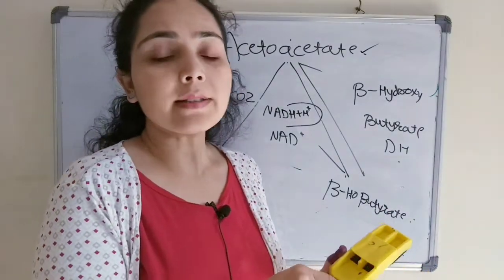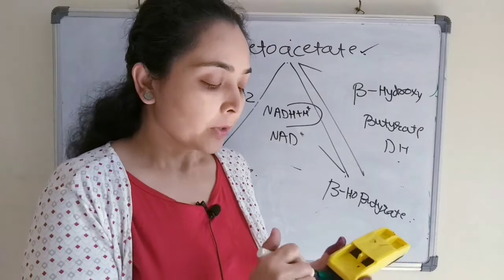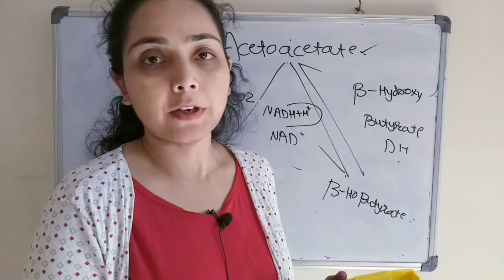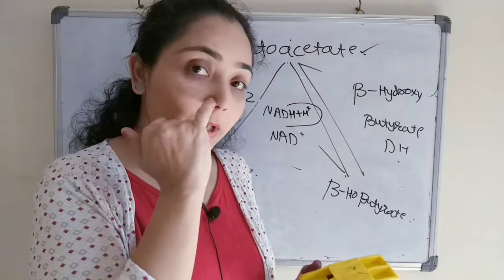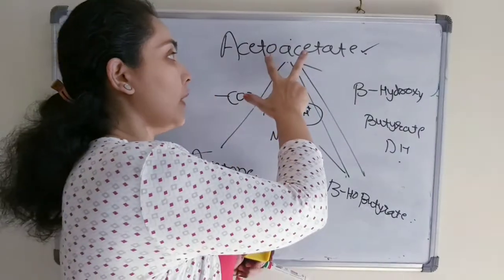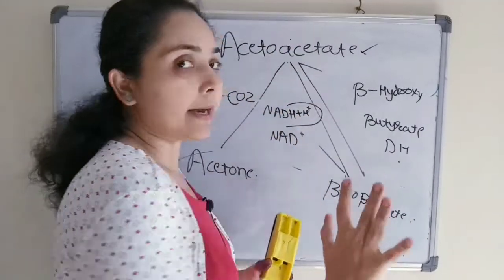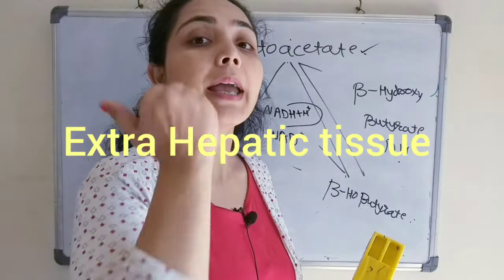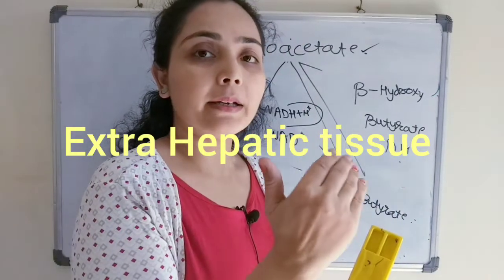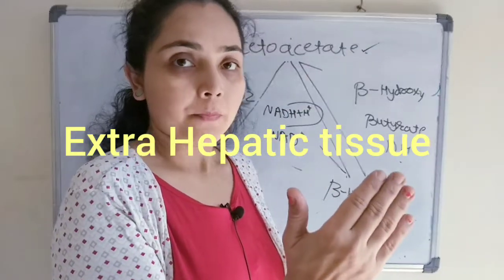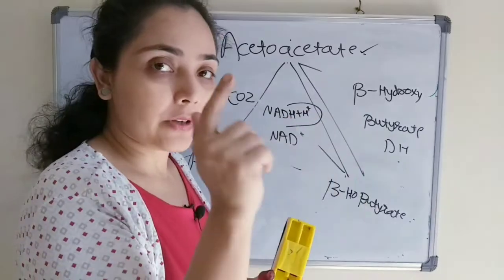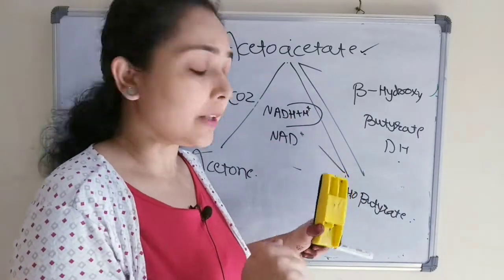Up to this point we had discussed in the last class, and we had also seen the synthesis of all these ketone bodies. Today we will see the utilization of ketone bodies. But utilization takes place only for acetoacetate and beta hydroxybutyrate in the extrahepatic tissue. Extrahepatic tissue means outside the liver, not in the liver. We will see why it is not utilized in the liver.